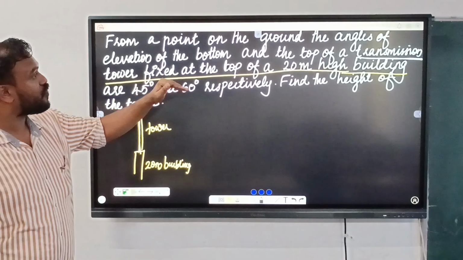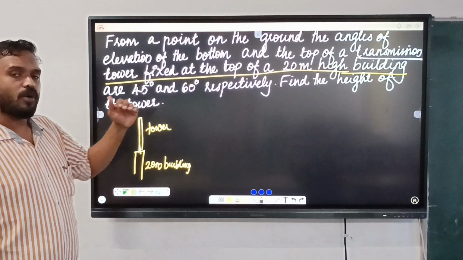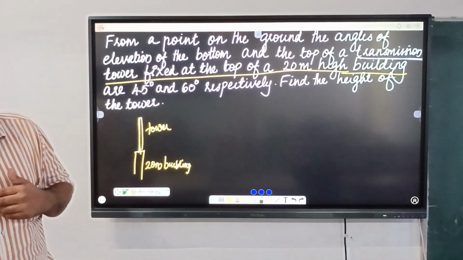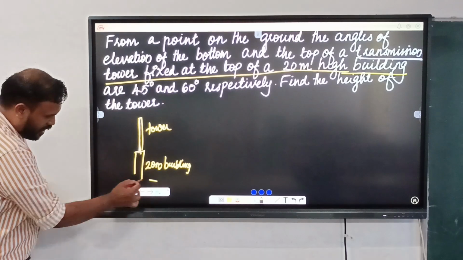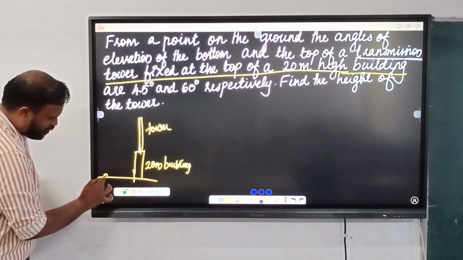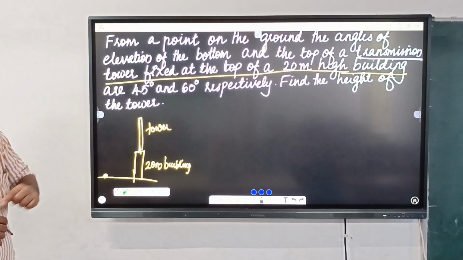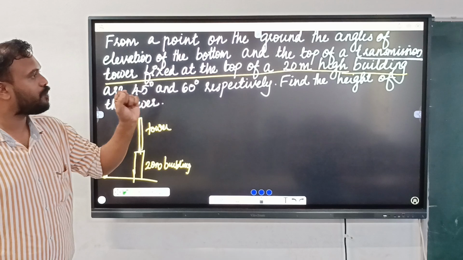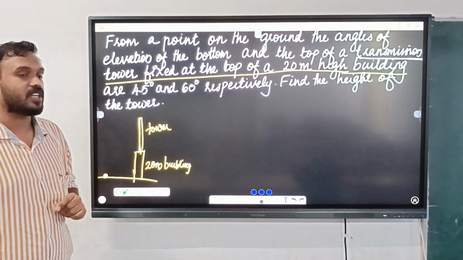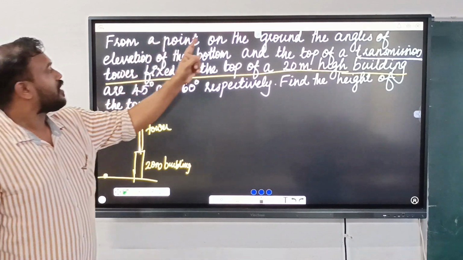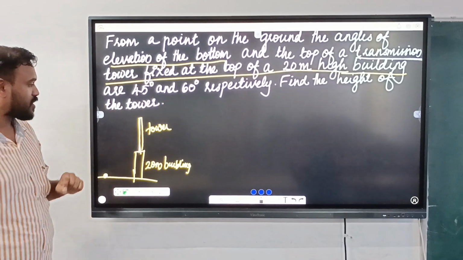So the transmission tower is fixed at the top of a 20-meter high building. Now just read the question again, and now you can draw the diagram. From a point on the ground. See, here is the ground level. From a point on the ground, the angles of elevation of the bottom and top of a transmission tower fixed at the top of a 20-meter high building.